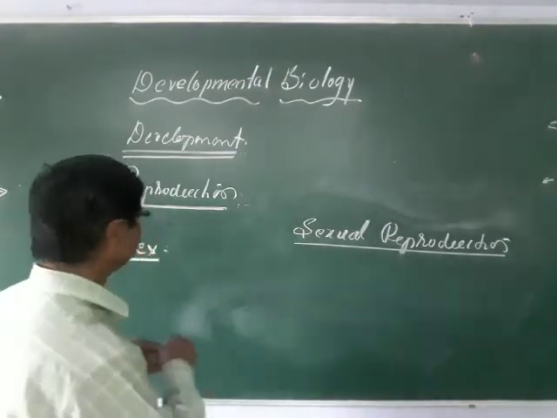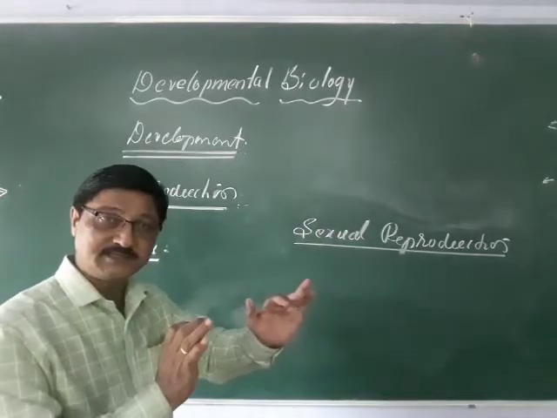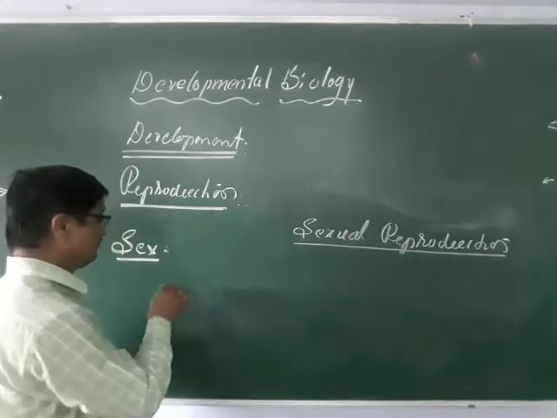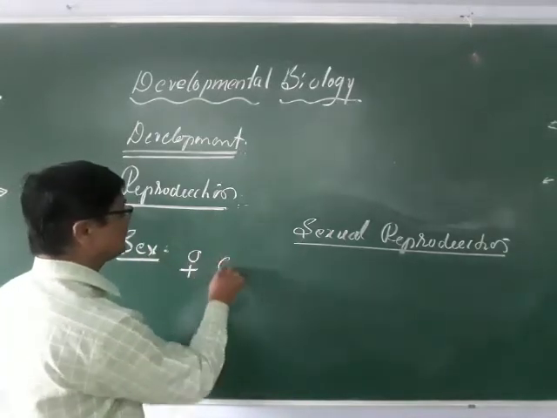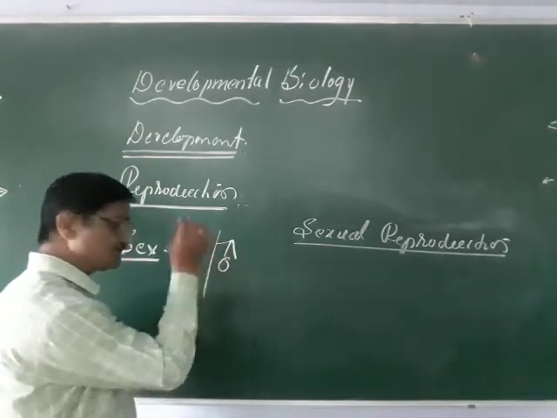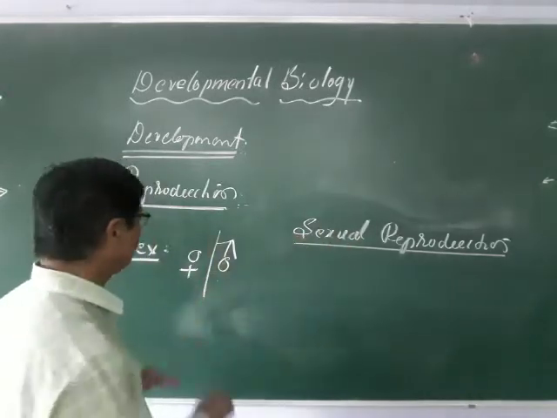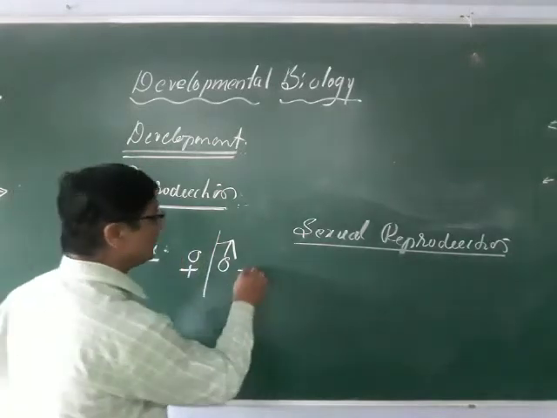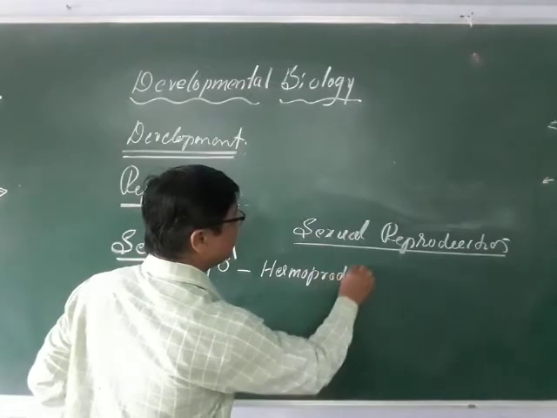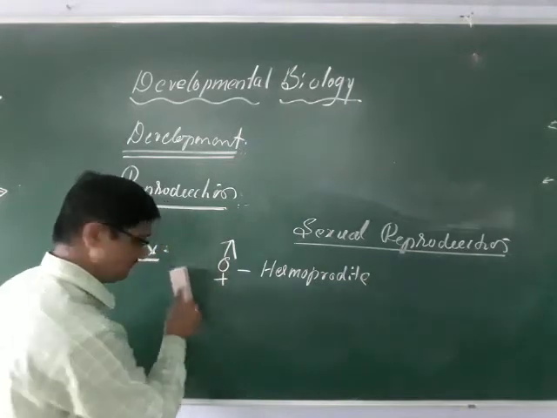In the higher forms we can clearly see male and female, whereas in the lower forms you are not able to make out. In some animals, both are present in the same animal, and they are able to reproduce sexually. Such animals are called hermaphrodite. What are hermaphrodites? Both male and female reproductive organs are present in the same animal.